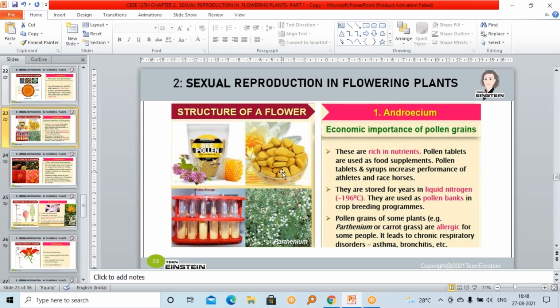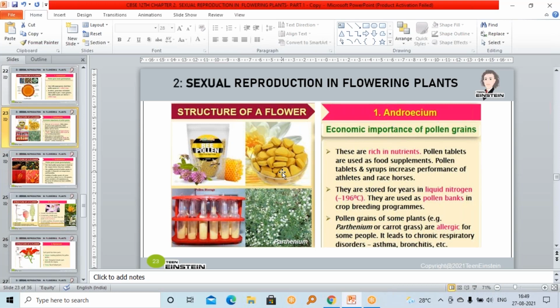In those studies, it is said that the performance of athletes improves, because it is like an energy drink. It provides more energy, so it can increase the energy source. So for the performance of athletes, wherever we require more energy, such as race horses and athletes, we can provide this energy source, the syrup and the tablet, to increase performance. Okay.